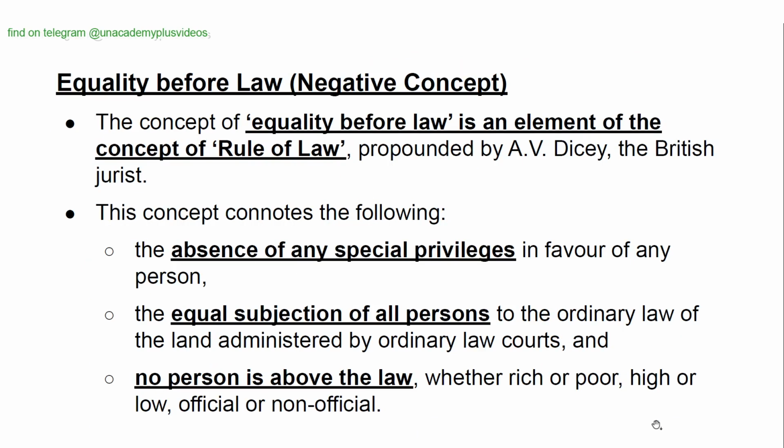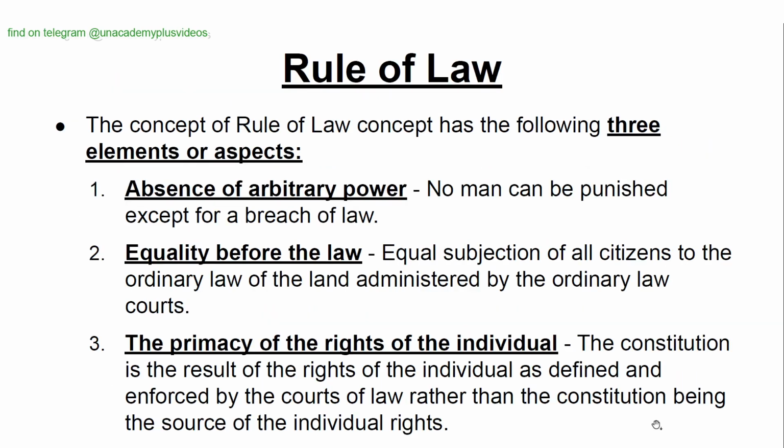Equality before law is a negative concept. It is an element of the concept of rule of law propounded by A.V. Dicey, the British jurist. This concept connotes the absence of any special privileges in favor of any persons, the equal subjugation of all persons to the ordinary law of the land administered by ordinary law courts, and that no person is above the law, whether rich or poor, high or low, official or not official.